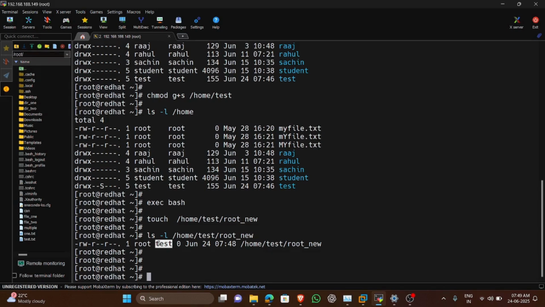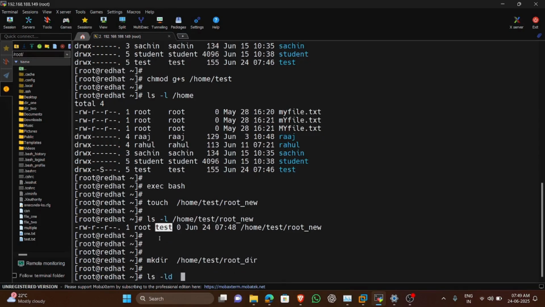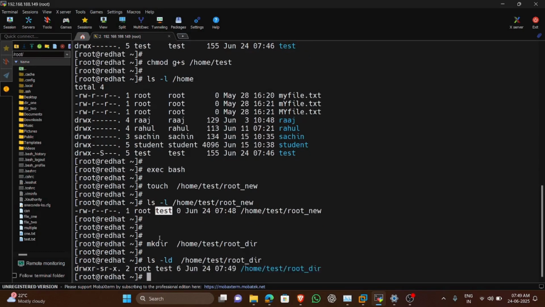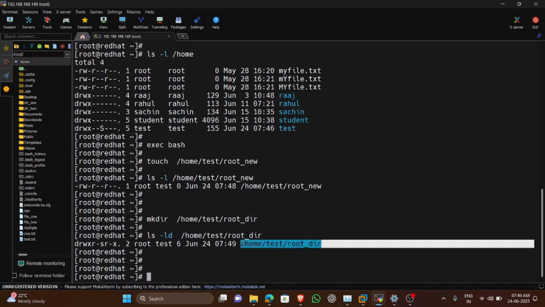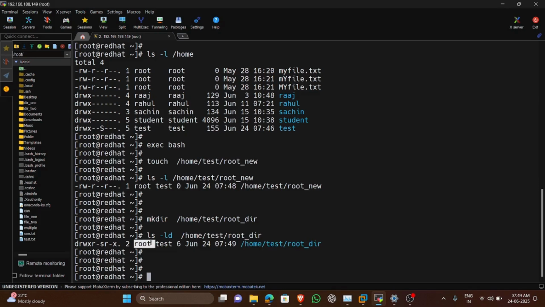You can also check with a directory. I am creating one directory in the home directory of the test user. Now check it. Here also you will find that this directory, which was created in the /home/test location, or you can say in the home directory of the test user, has root as the user owner, but the group owner is test. So this is all about the SGID.